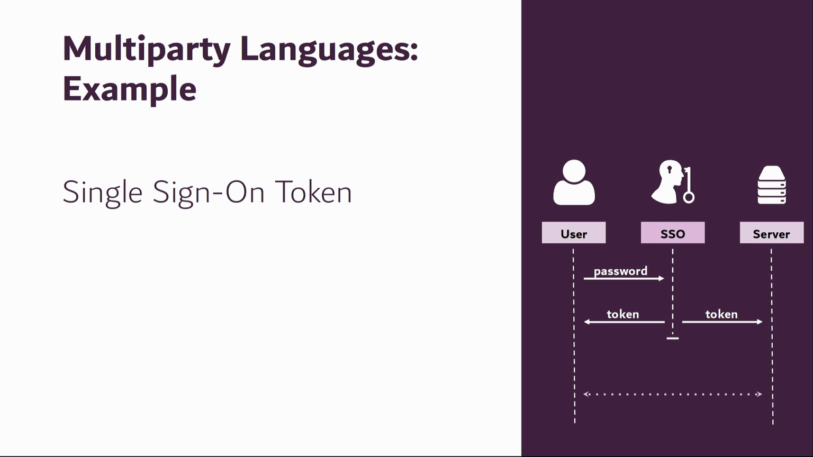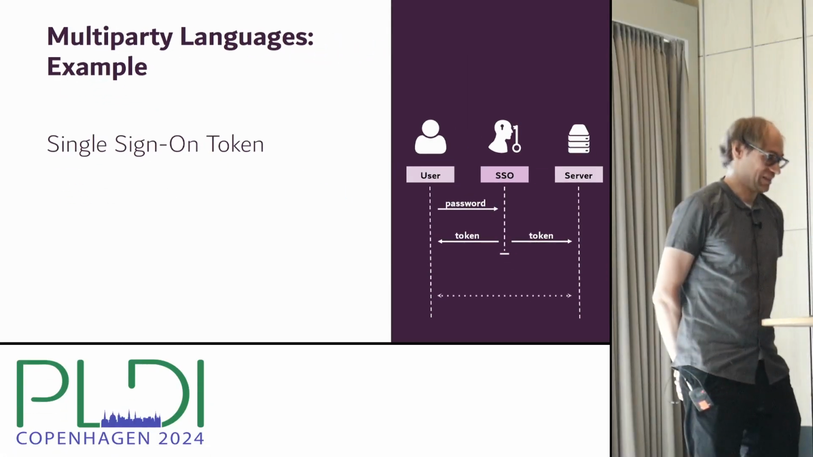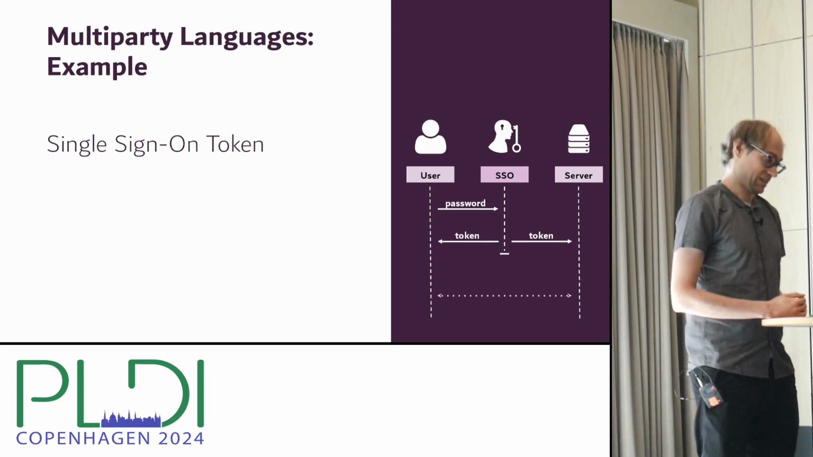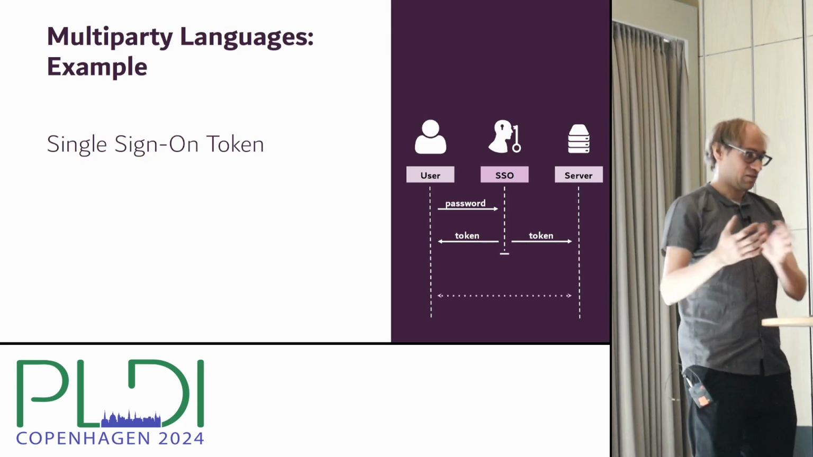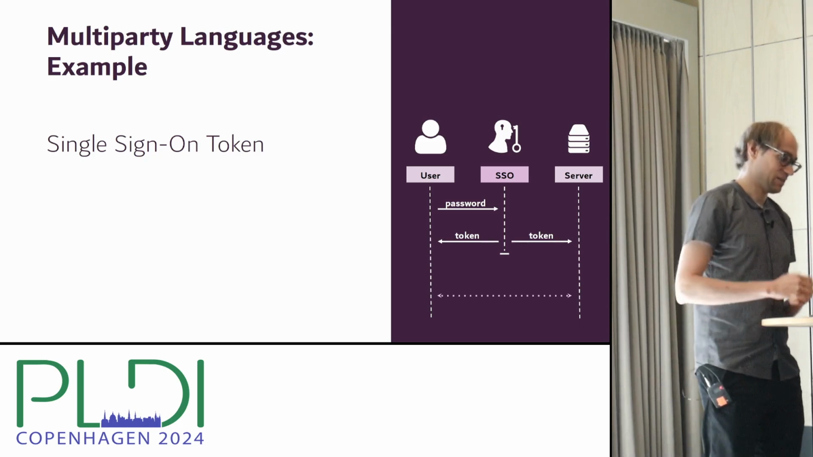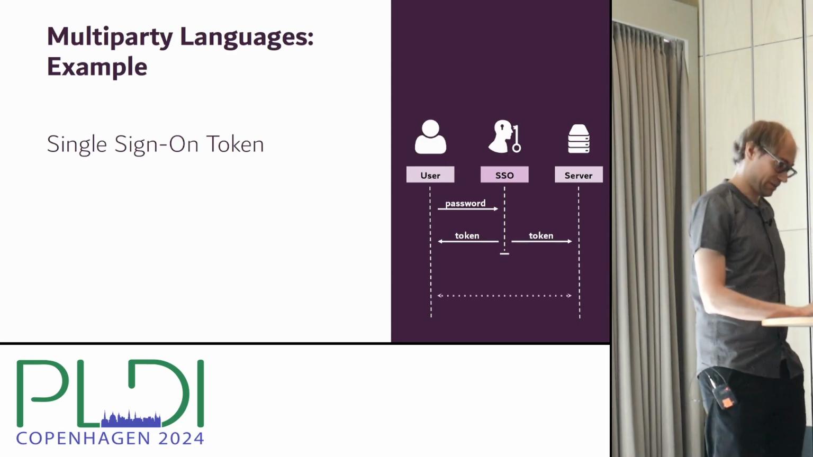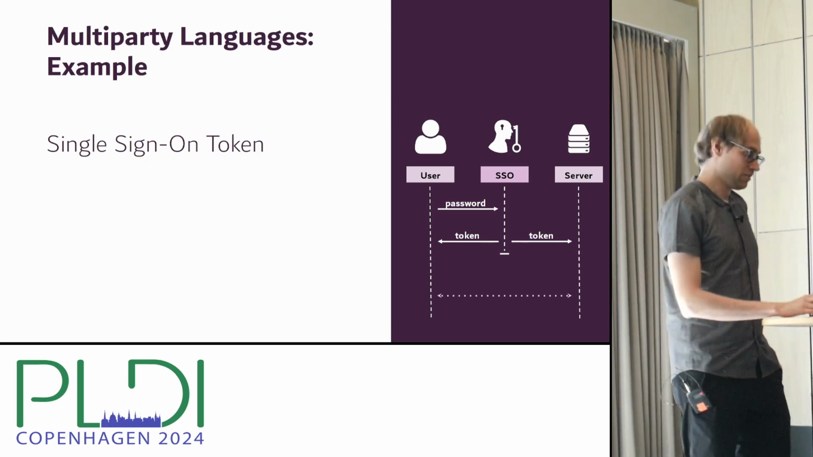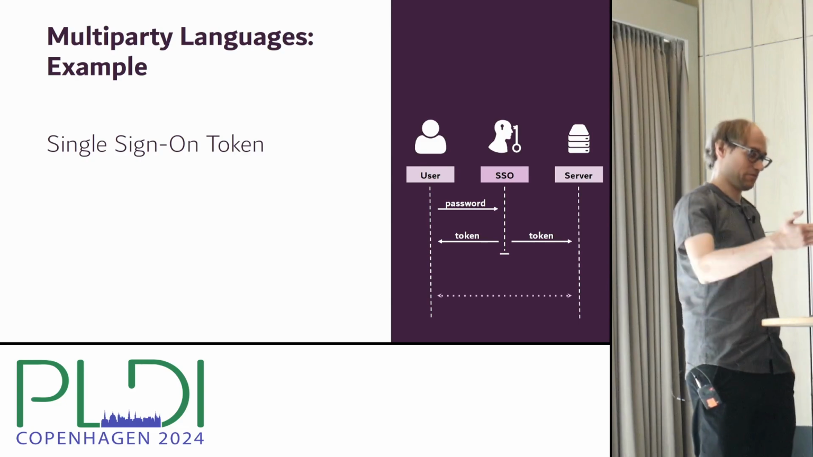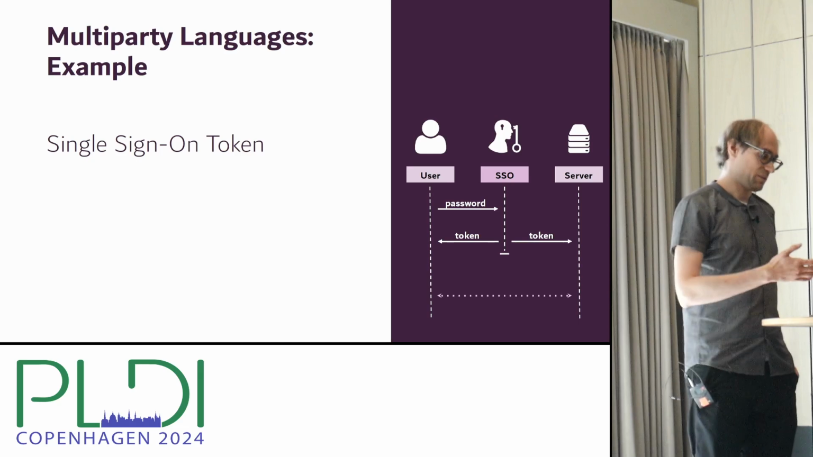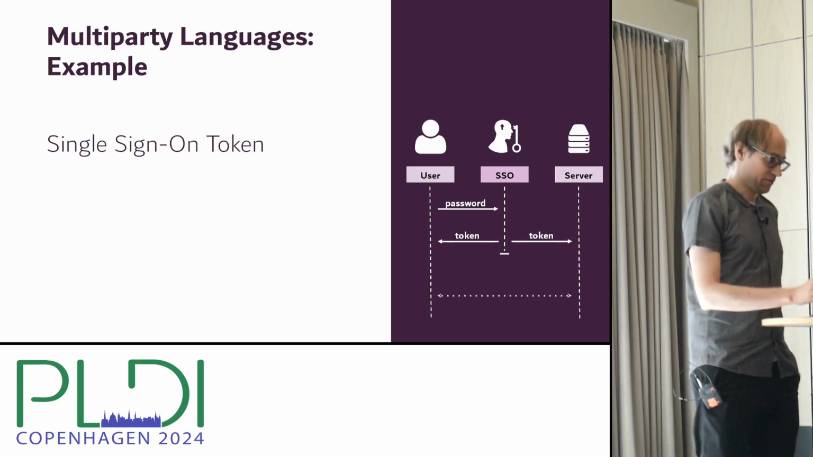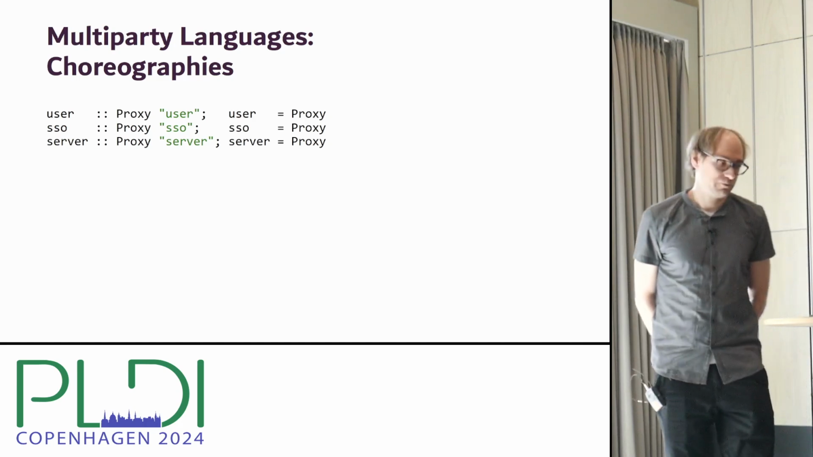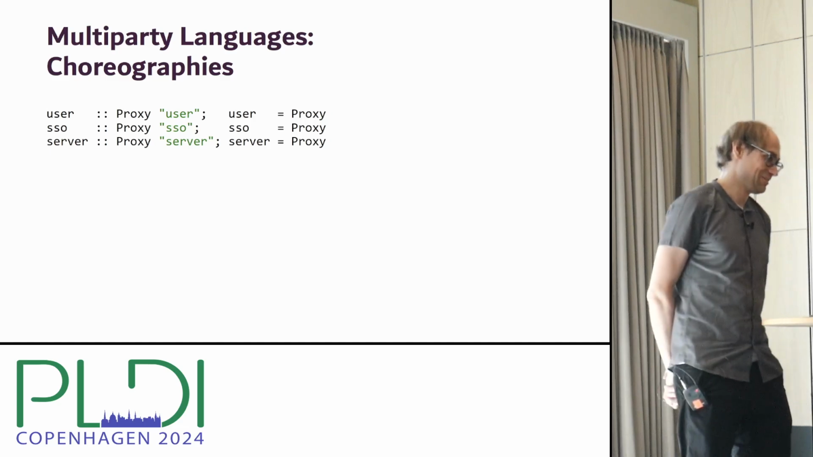Okay, so let me first show to you how some of these basic ideas that we will use in this talk look like in both choreographic programming and multi-tier programming. And then you can also see that although we use multi-tier languages here as an example, the ideas should transfer to choreographic languages as well. So I will use the example of a single sign-on token where a user sends a password to an SSO component, which then checks the password, and if it is correct, sends both the user and the server an access token.